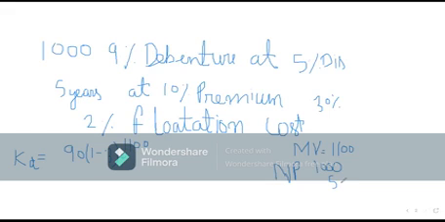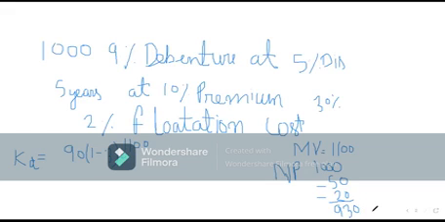It means 50 rupees the company did not receive. And 2% was the flotation cost, that is 20 rupees. Actually, the company paid this for the issue of all the debentures. So the net amount the company has received is 930. You got the point?